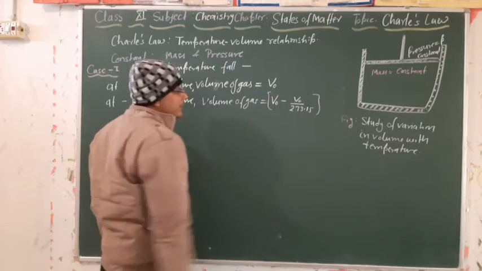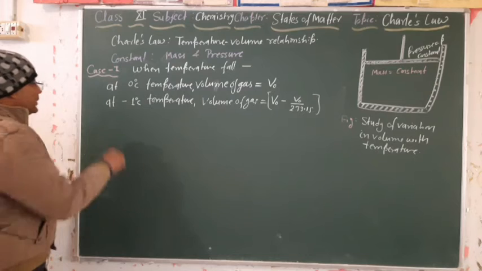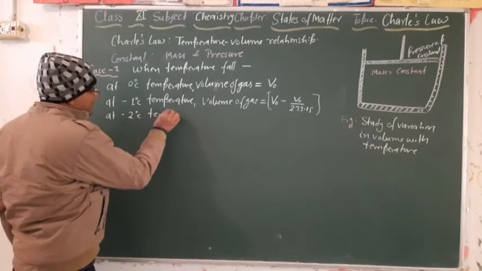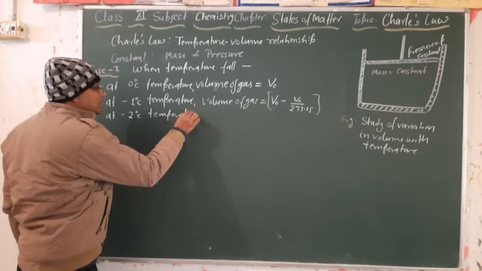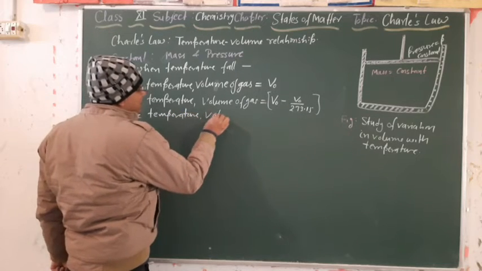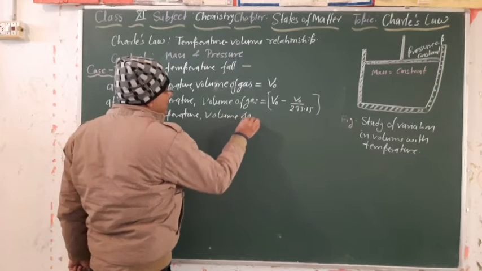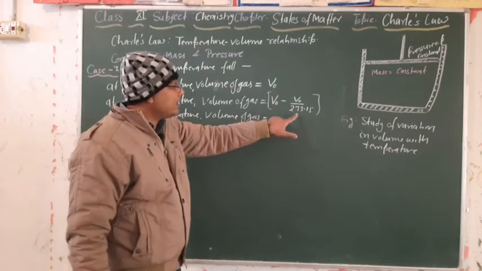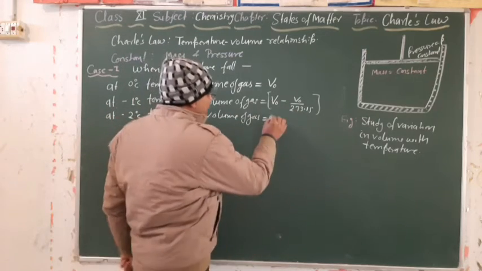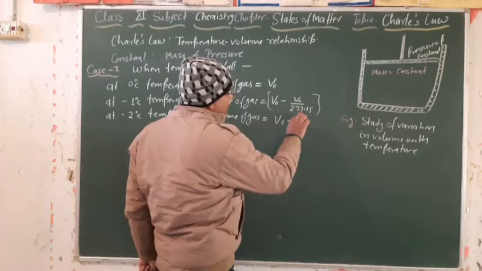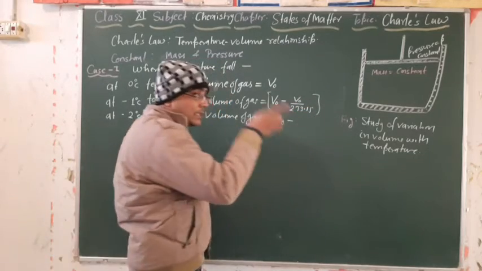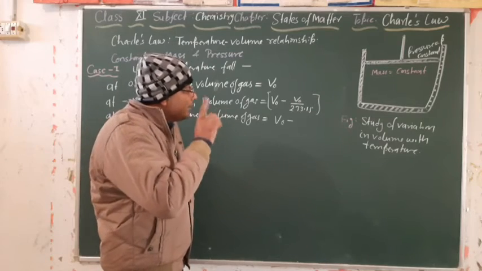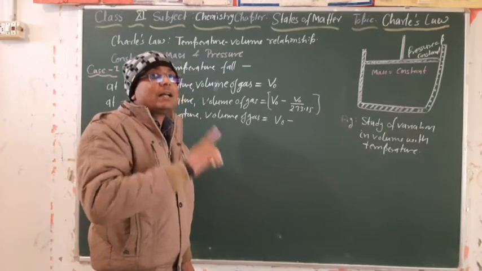This volume decreases further at minus 2 degree Celsius temperature. We will observe that the volume of gas decreases by 2 times V naught by 273.15, that is V naught minus 2 times V naught by 273.15, V naught by 273.15 for 1 degree and then again plus V naught by 273.15 for another degree.